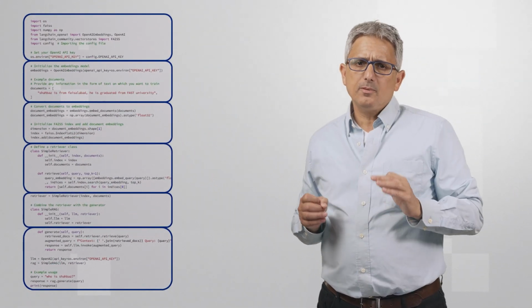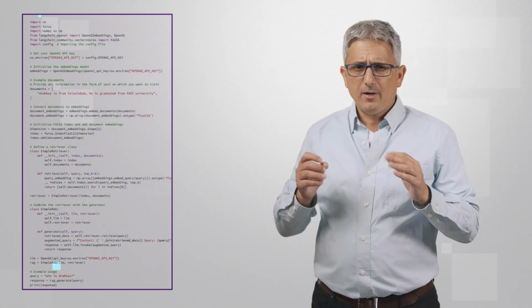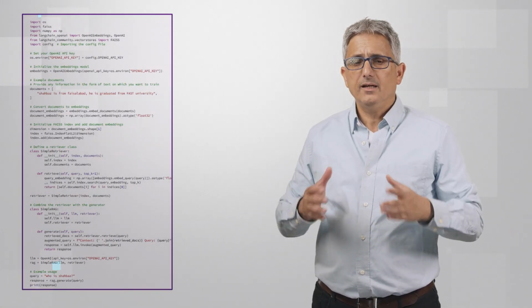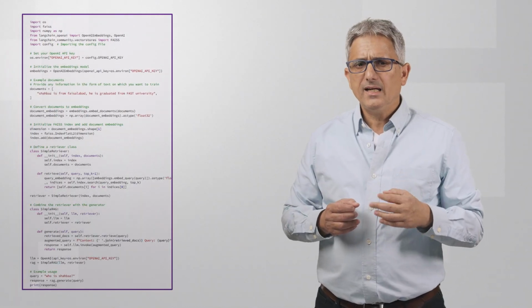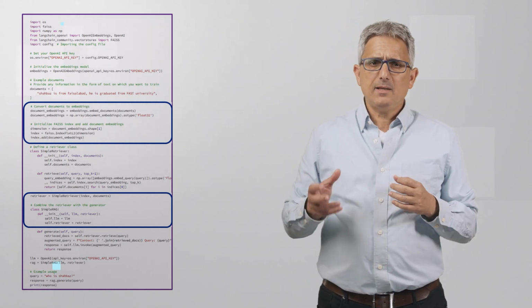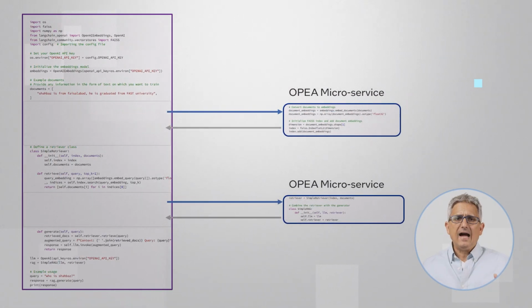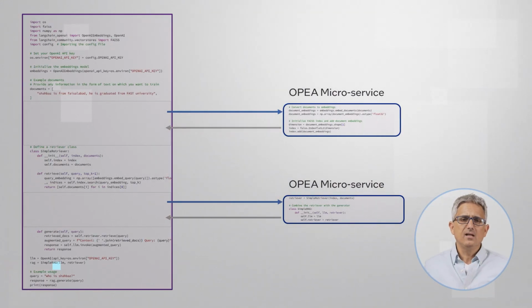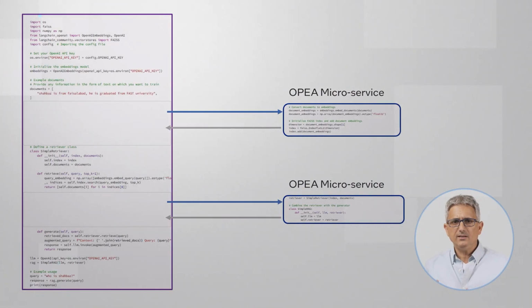I'll build a typical RAG application using LangGraph. The power of libraries like LangGraph and LangChain and others is the ease of use and how fast you can build a full pipeline. But then I will replace some of the pipe stages with OPEA microservices. The scenario I had in mind was, okay, I start with a simple Python LangChain application. Then, when I discover that my inference costs too much or cannot handle so many users so fast, I can replace each of the pipe stages with an OPEA microservice and run it in the cloud, clouds, or anywhere.